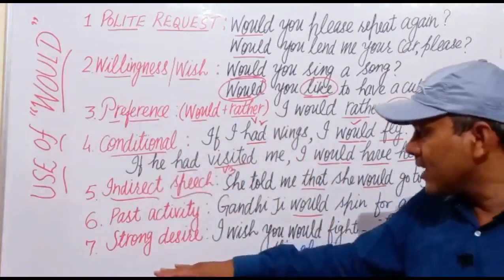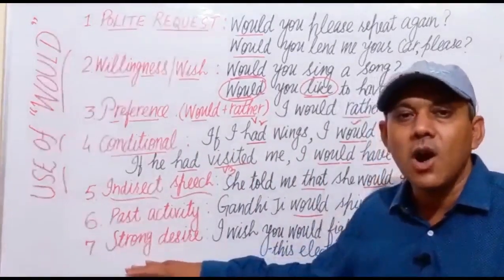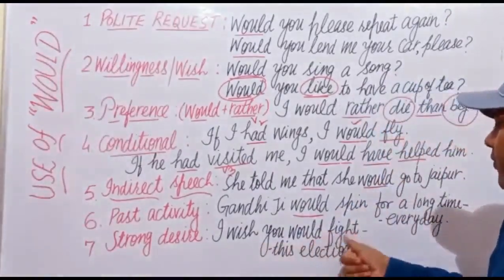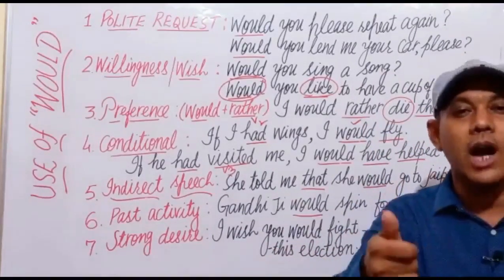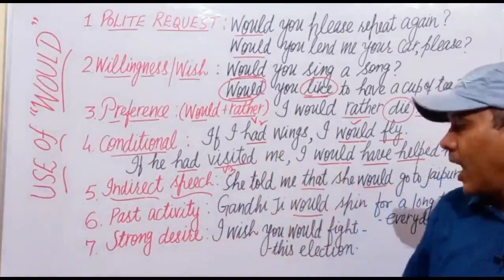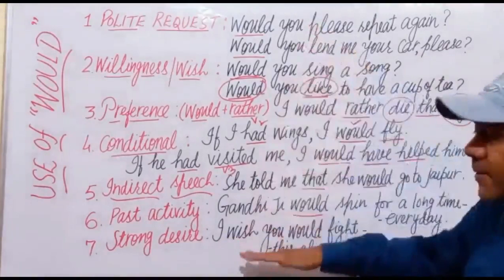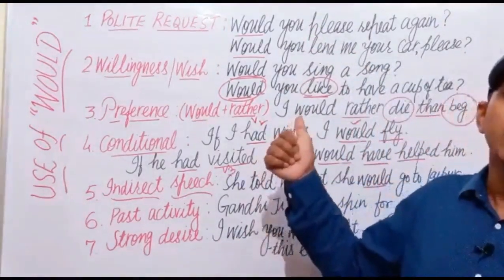And the last is to express a strong desire, a strong will, a strong wish. I wish you would fight this election. मेरी इच्छा है कि आप इस चुनाव में भाग लें, इस चुनाव को लड़ें. I wish you would fight this election. In this way, we shall use would as a modal verb.